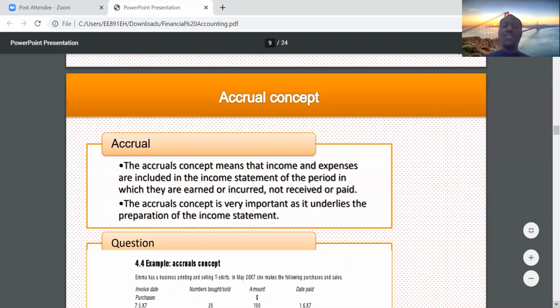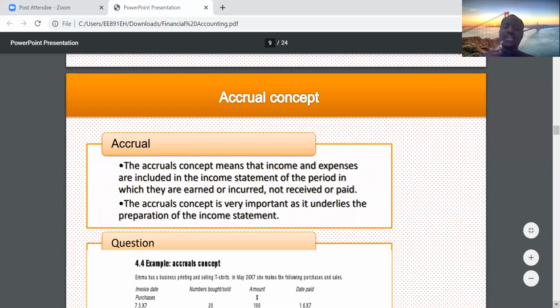So what does that mean? The accrual concept is saying that income is earned, expenses are incurred. Income is recorded in the income statement when it is earned. So what do we mean by when it is earned? Let's say you provide a cleaning service to some organization, right? Once you have fulfilled your obligation to provide that service, you've earned income.